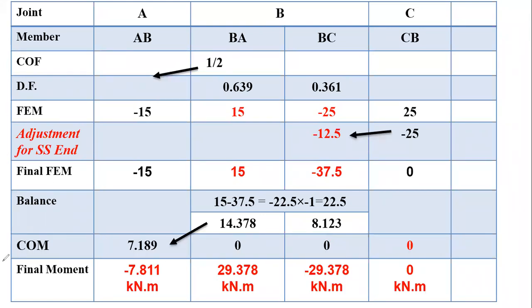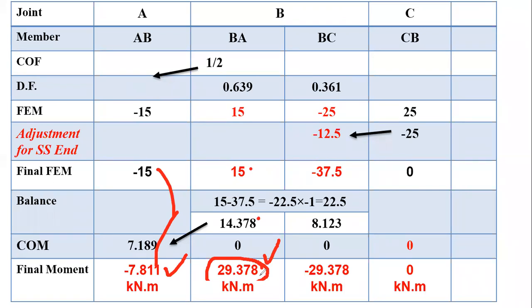Now this is the case where we have to make the summation for the final movement after the carryover movement itself, because only one cycle is sufficient. So this summation will be minus 7.811 kilonewton meter. Next for BA, 15 plus 14.378, that will be plus 29.378.